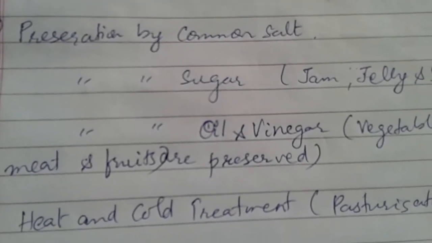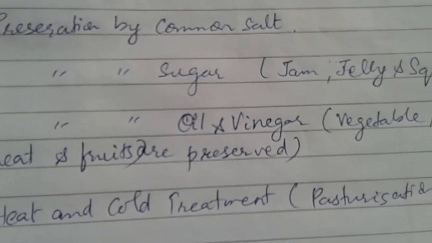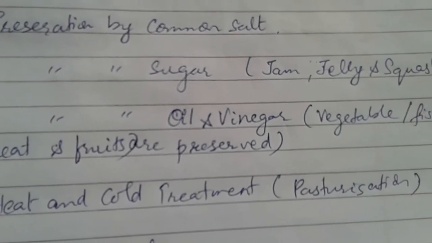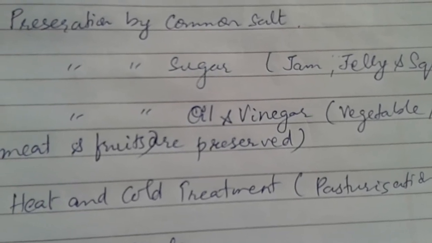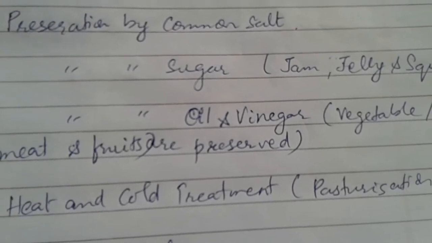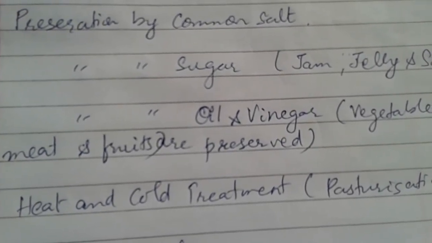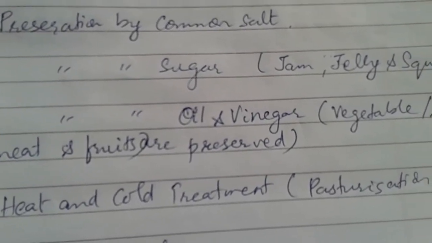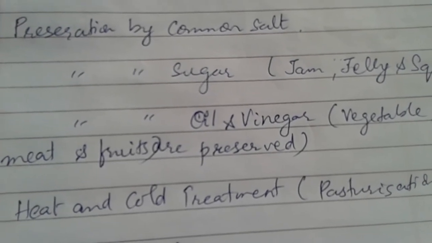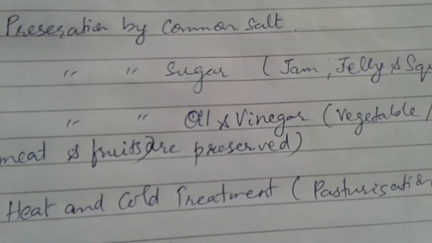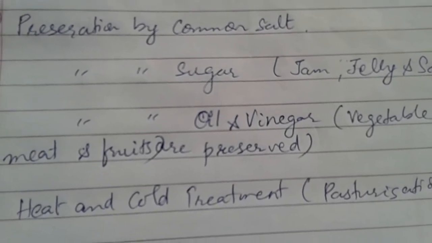The next method of food preservation is by using sugar. Sugar is used in preparing jam, jelly, squash, etc. And thus we can use all the fruits in the off season as jam or jelly. The next method of food preservation is by using oil and vinegar. Using oil and vinegar, vegetables, meat, fruits, etc. are preserved. They are converted into pickles and we consume them in the off season.